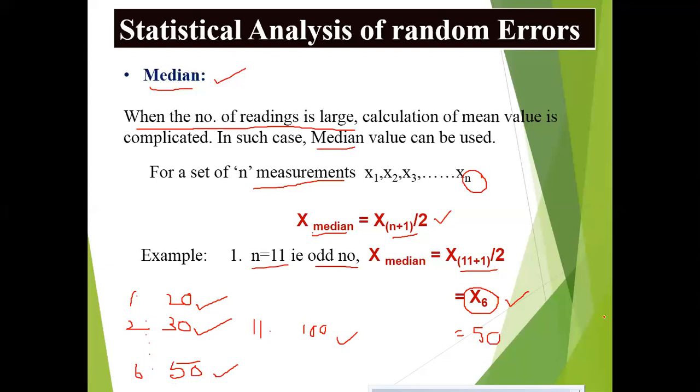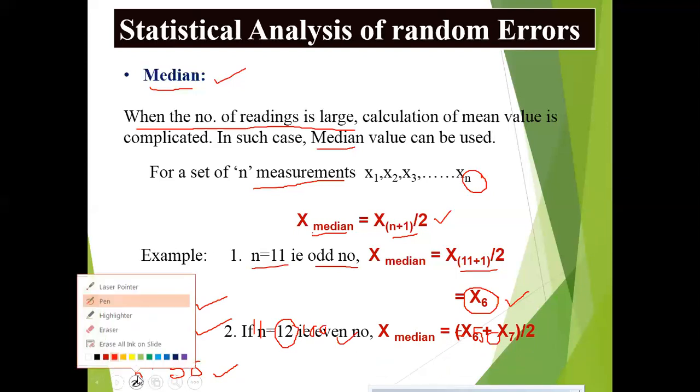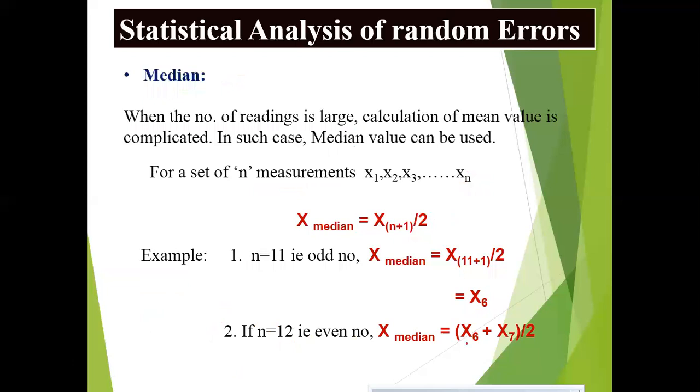For example, if n is an even number, that is n equal to 12, then x median equals (x6 plus x7) by 2. This is the way we can calculate for an even number of readings.